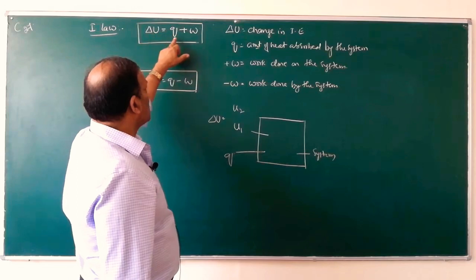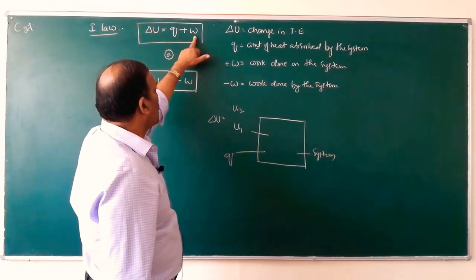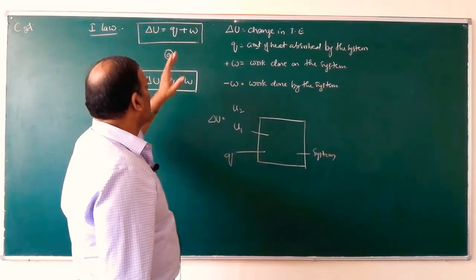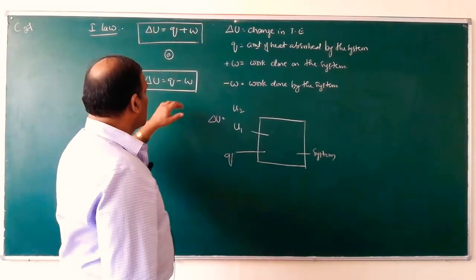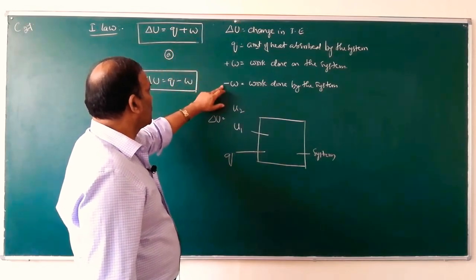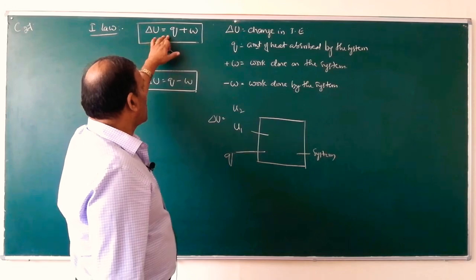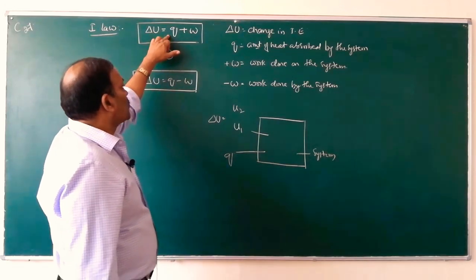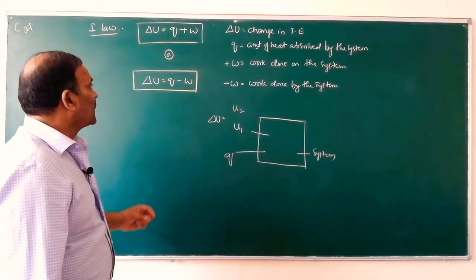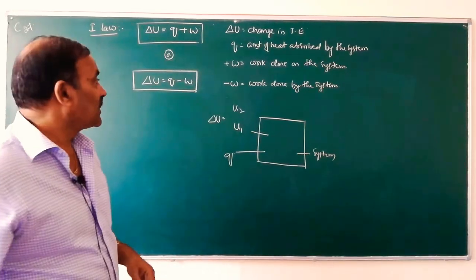So internal energy changes due to heat energy, and internal energy changes due to work energy. If work is done on the system, W is positive. If work is done by the system, W is negative. If heat is supplied into the system, Q is positive. If heat passes out of the system, Q is negative.